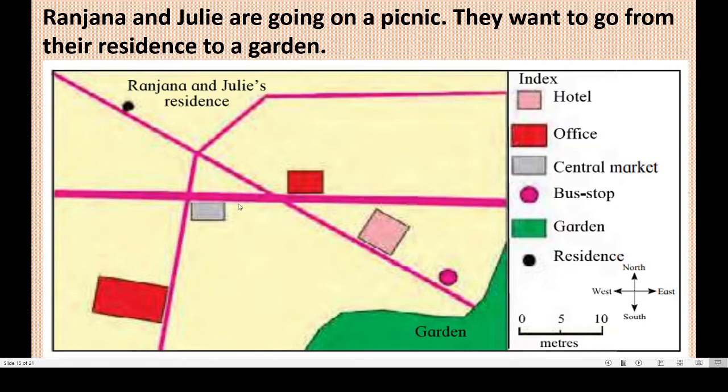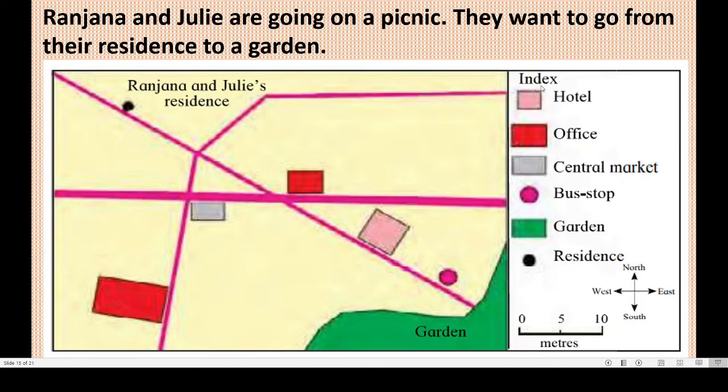Now you know the directions, right? We have to tell where it is. Okay. Now come on. Here they will move from here, Ranjana and Julie, and they will follow this road also. Or they can go like this, then here, then like this and here. They have to pass office or central market, isn't it? And here hotel is there and bus stop is there.